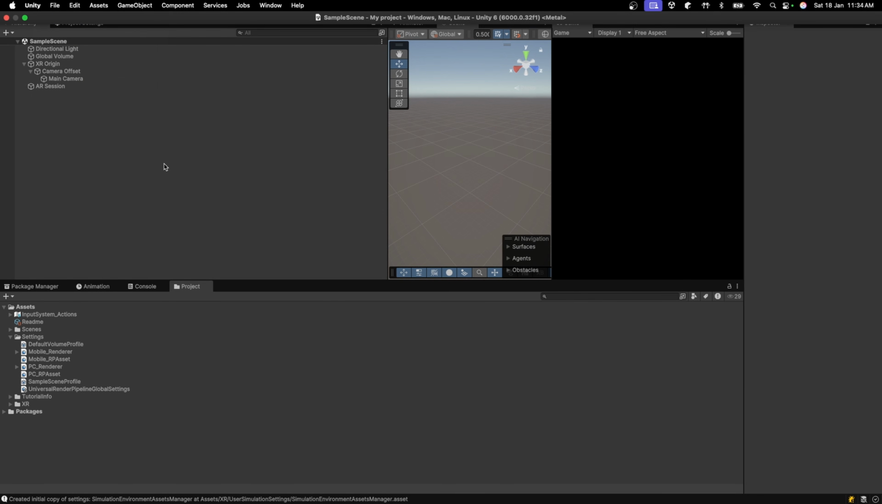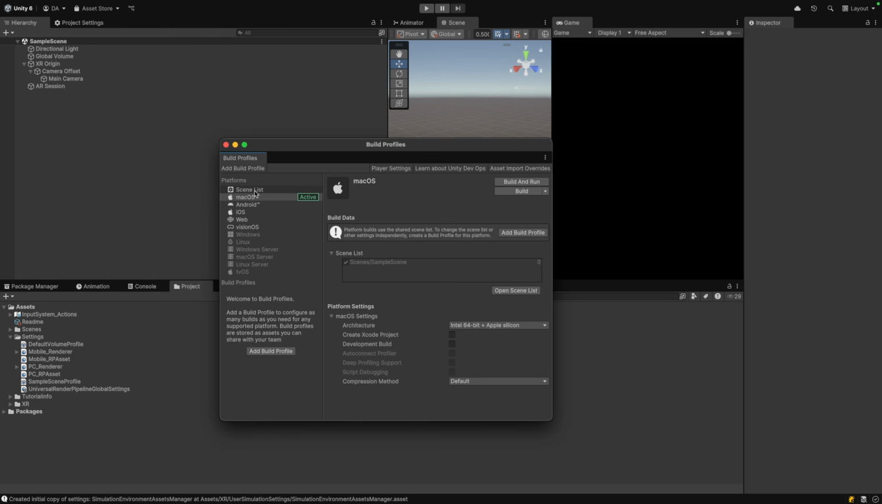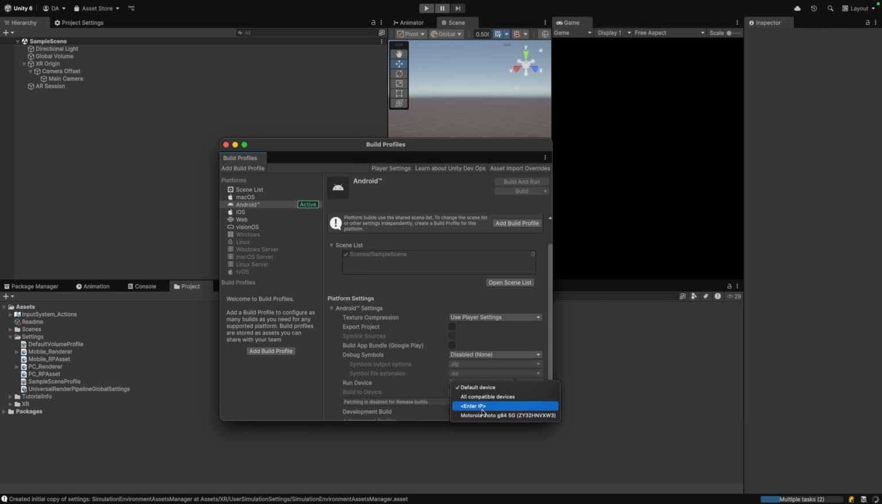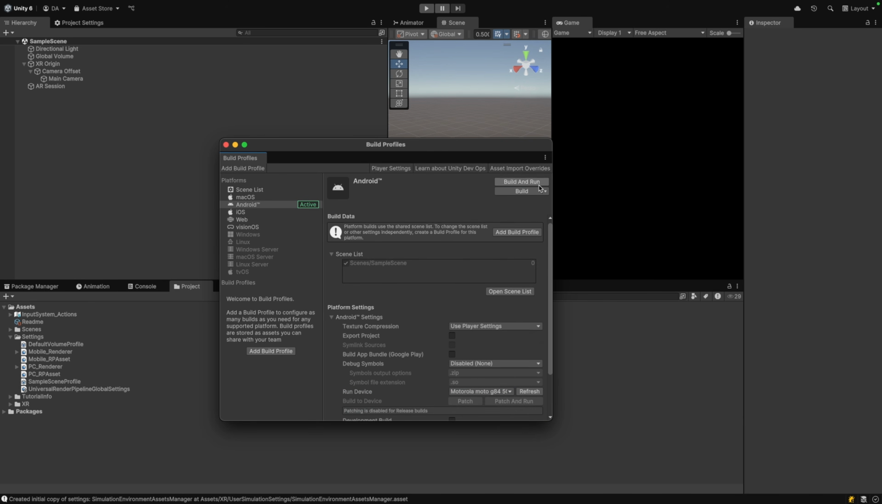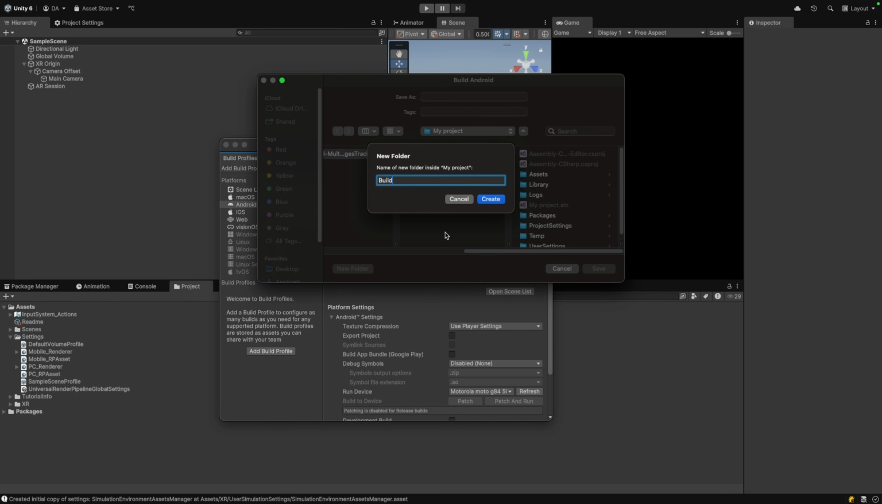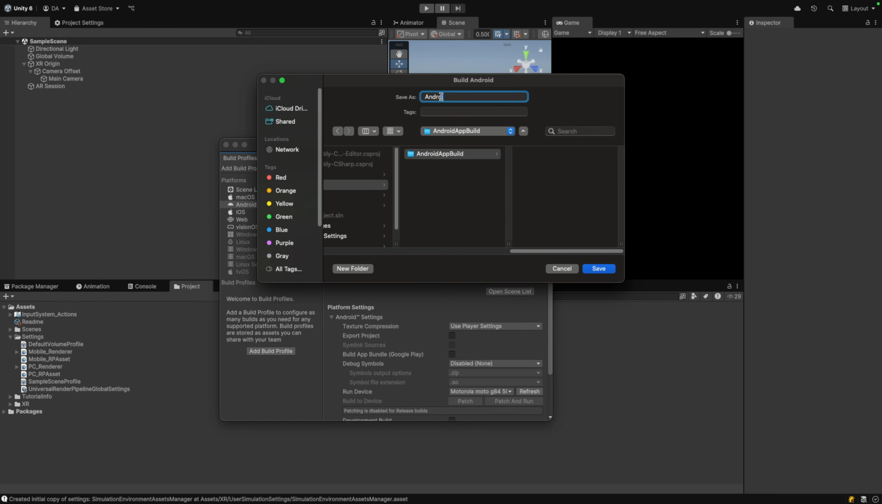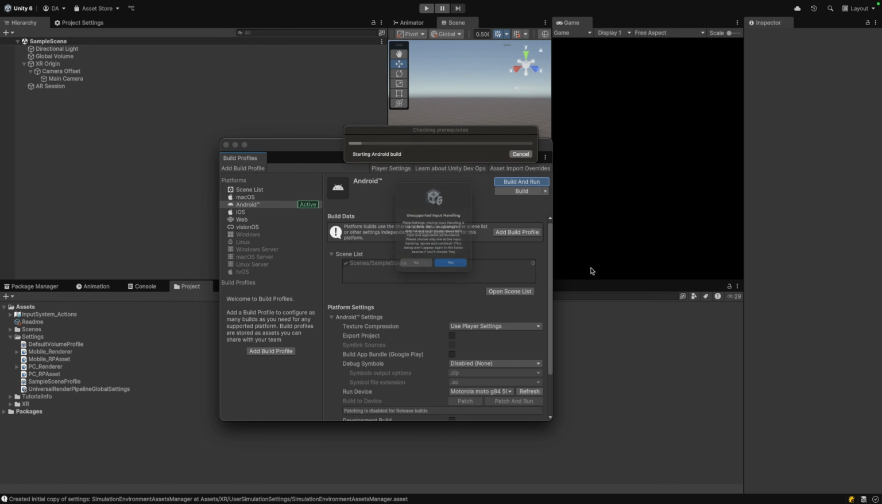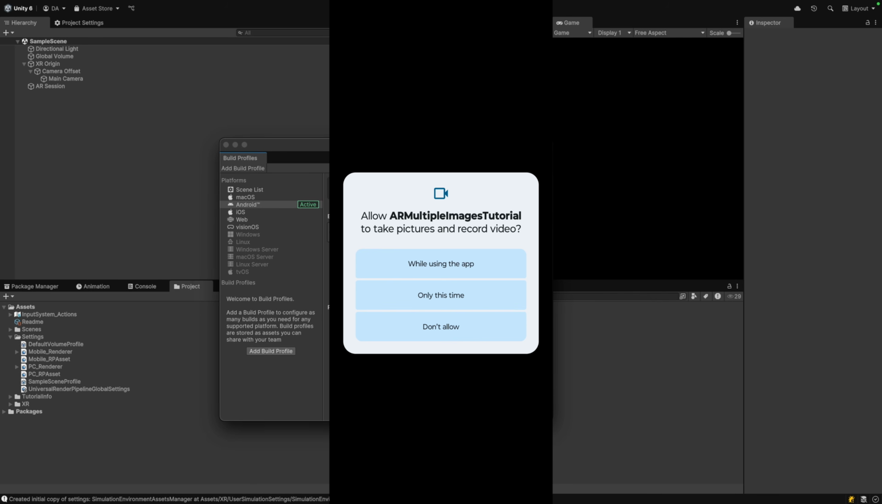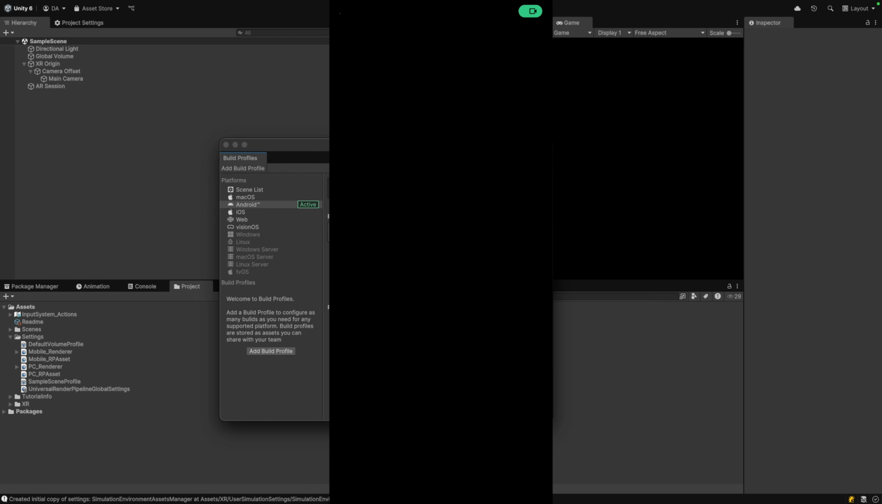Go to Build Profiles, select Android and switch platform. Check your connected device and hit Build and Run. Create a build folder, then Android app build and save. Just say yes, and this is how the app should look on device. It asks for camera access and that's it.